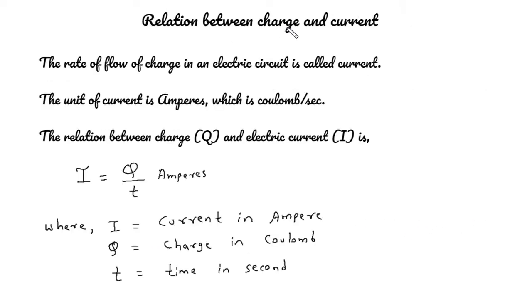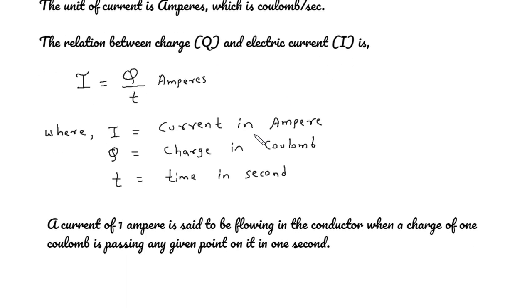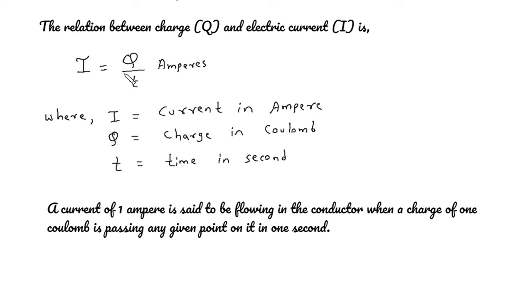Relation between charge and current. The rate of flow of charge in an electric circuit is called current. The unit of current is amperes, which is coulomb per second. The relation between charge Q and electric current I is I is equal to Q upon T amperes, where I is the current in ampere, Q is the charge in coulomb, and T is the time in second.